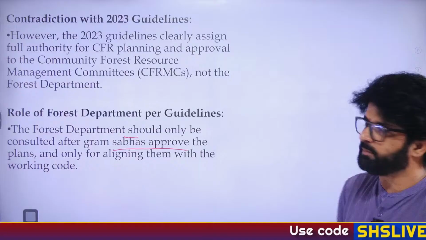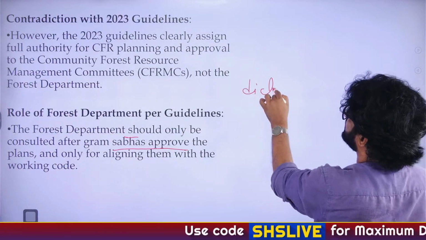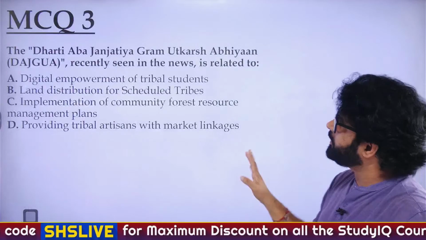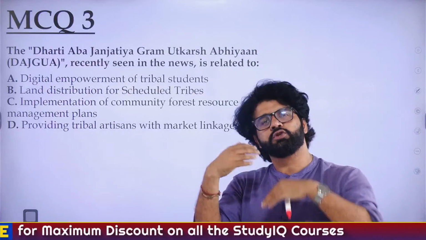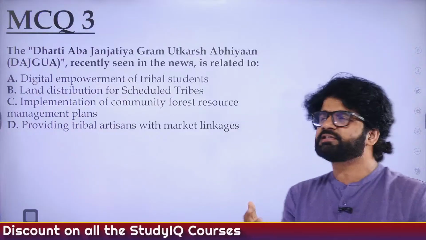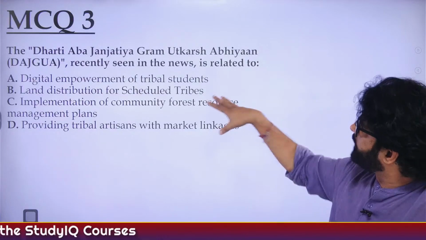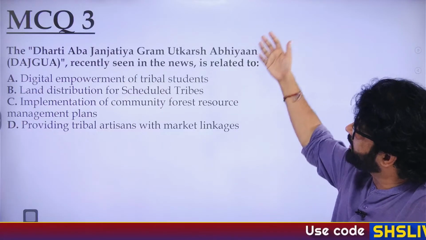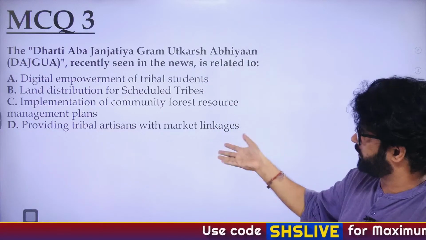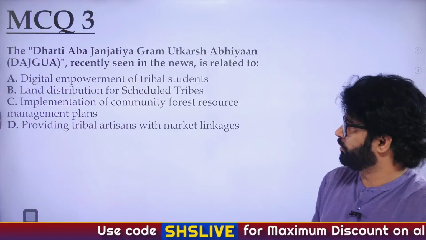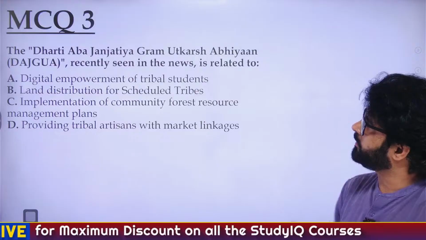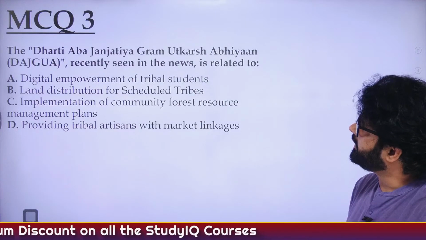Cool, sir. Dichotomy. Dichotomy is contradiction. Hope you understood some part of it. Again, we don't need to do PhD on this. This news will develop further. We will understand why this whole thing was happening. But this is important. Dharti Aba, and in subsequent Hindu analysis, we'll talk about this scheme more, like this particular Abhiyan scheme more. Right now, this issue I had to discuss. We'll have a separate video on this.